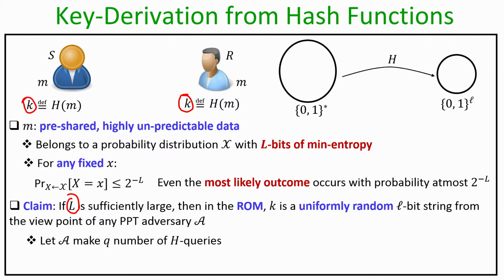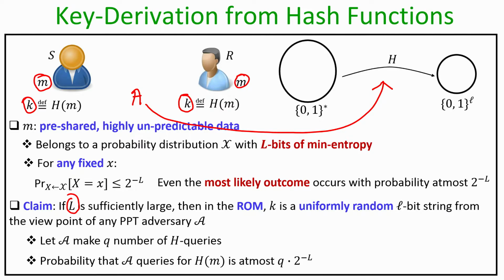And this is because, imagine there is an adversary A sitting between the sender and the receiver. Since we are now in the random oracle model, the adversary will be making a polynomial number of oracle queries to h, and the adversary won't know what exactly the underlying oracle h is. So until and unless the adversary queries this oracle h on the exact value m which is pre-shared between the sender and the receiver, the value of k which the sender and receiver output here will be uniformly random from the viewpoint of the adversary.